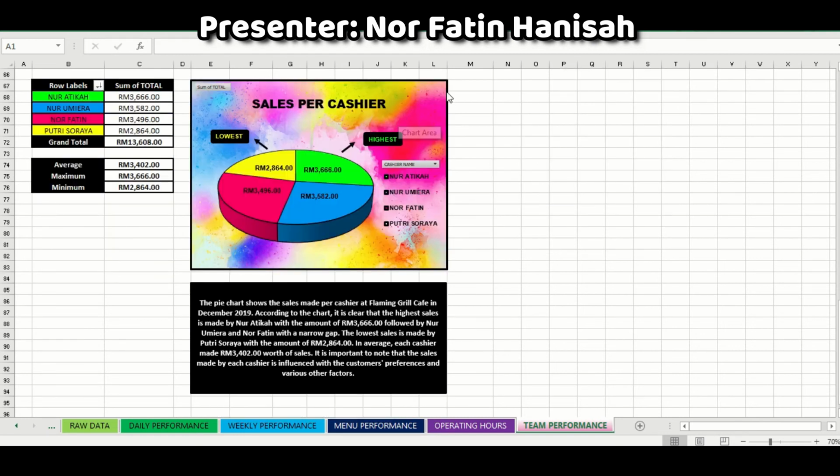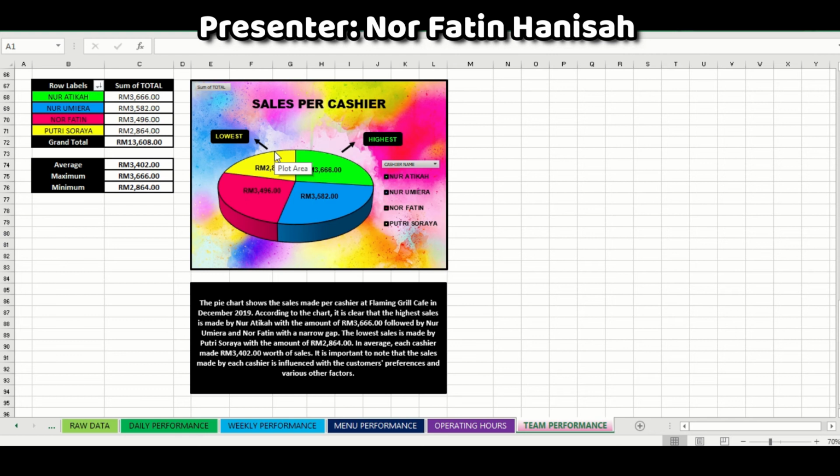Lastly is the sales per cashier. The pie chart shows the sales made per cashier at Flaming Grill Cafe in December 2019. According to the chart, it is clear that the highest sale is made by Nur Atika with the amount of 3,666 ringgit, followed by Nur Umira and Nur Fatin with a narrow gap. The lowest sale is made by Putri Suraya with the amount of 2,864 ringgit. On average, each cashier made 3,402 worth of sales.